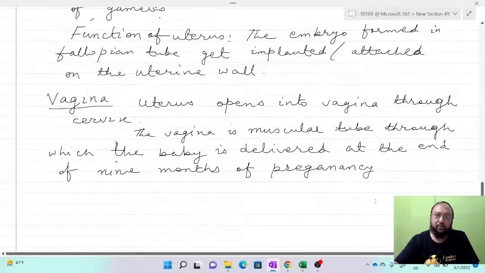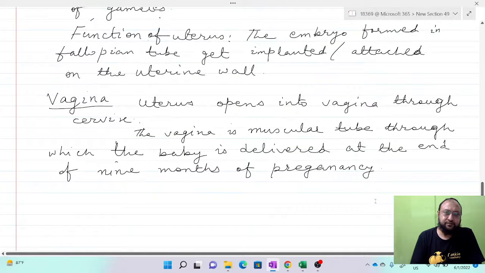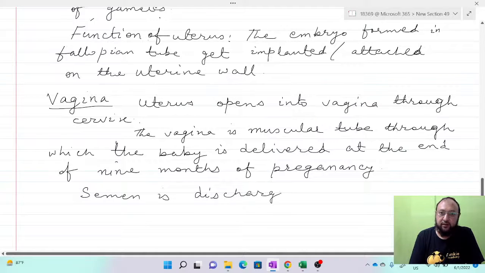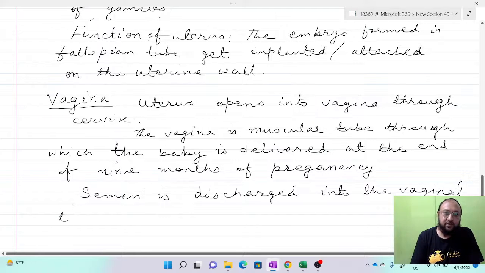Now another important point is that semen is discharged into the vaginal tract, into the vagina, during copulation, means sexual intercourse.